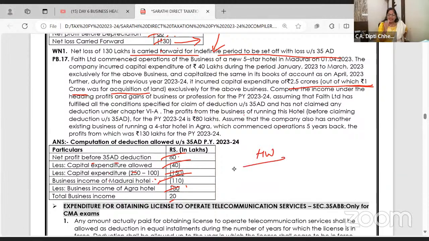I hope 35AD is clear. What's the gist of 35AD? Specified businesses, whatever expenditure you have incurred, revenue and capital is allowed except cost of land. But when you close the specified business, then whatever you discard will be treated as business income, right?